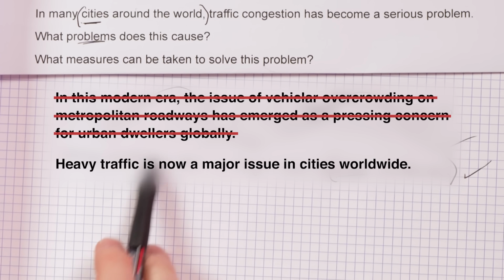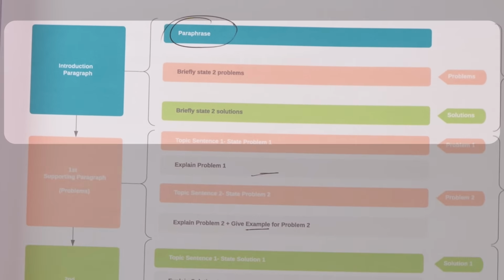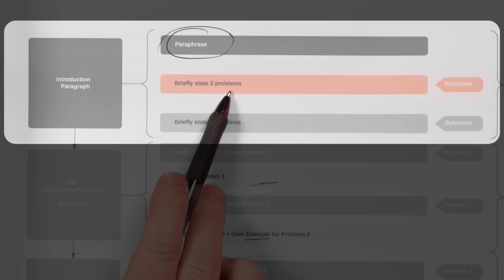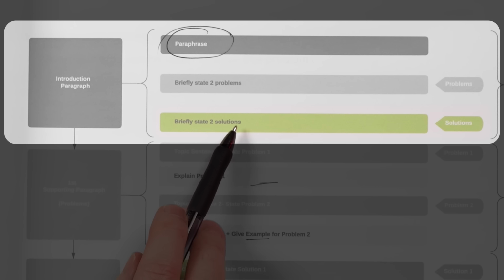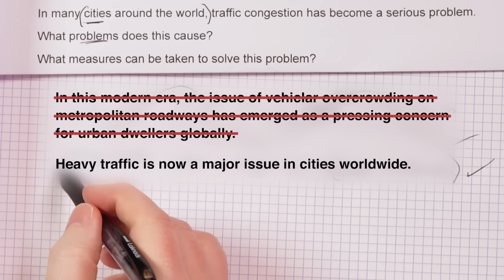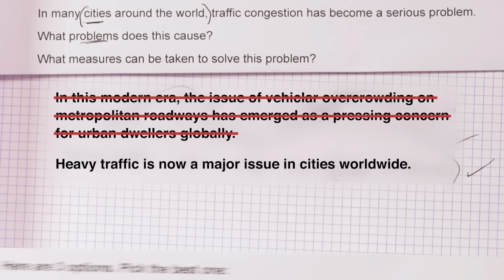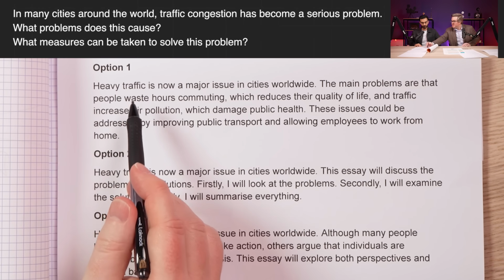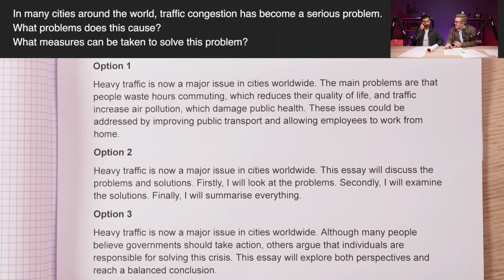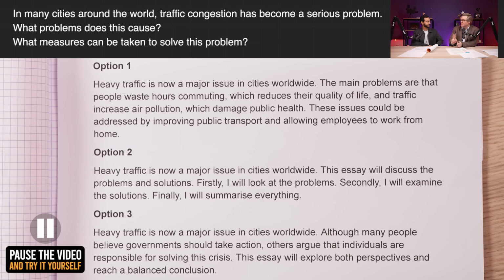So we're not going to use this one. This is our paraphrase. And then if we look here at, we need to briefly state our two problems and briefly state our two solutions. So we're going to continue on. We're going to continue to write our introduction from here. Before we do that, I'm going to give you three options. So this is our outlining our main ideas. I want you to look at these three options, think about them, take your time, and then tell me which two are wrong and which one is correct.